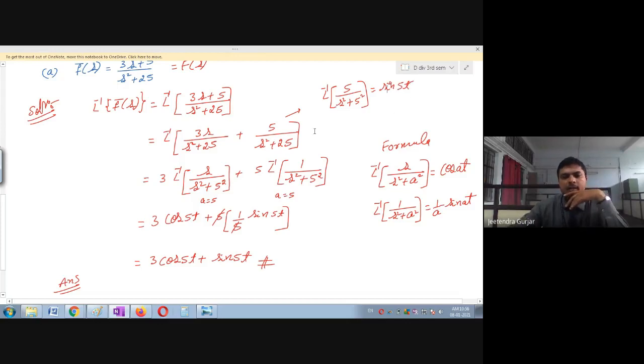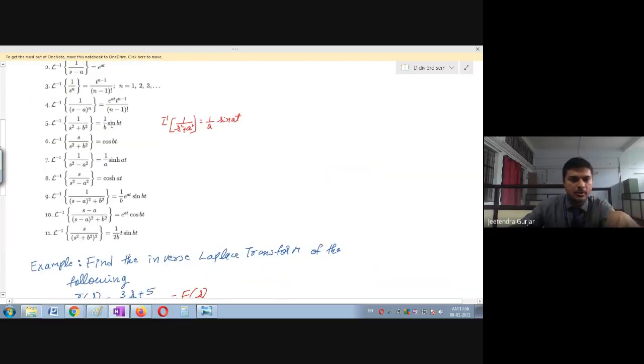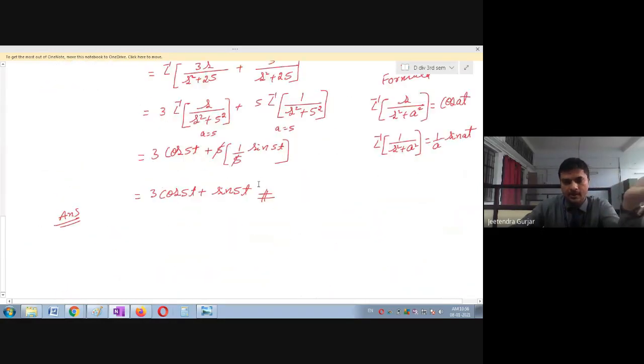Yes, definitely you are right, beta. You can do that. But I want to show this in this formula list. It is 1 upon s square plus a square. Therefore, I have done simplification. Not required. Your answer is right, beta. No problem. Is it clear? Okay. So will you try for the next one? So we can take the next example.